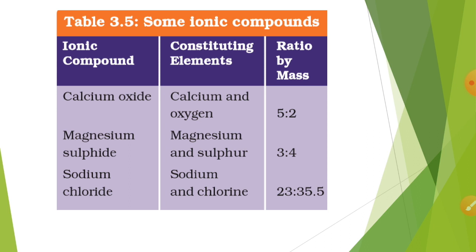Students, let me summarize this. Atoms, which are electrically neutral just because they have the same number of electrons and protons, can be found in two forms. First is molecule, second is ion. Molecules are electrically neutral, and ions are electrically charged, either cationic or anionic, having positive charge or negative charge. Now molecules, which are electrically neutral, can be molecules of elements or molecules of compounds. If I am saying H2, that is a molecule of an element. If I am saying H2O, that is a molecule of a compound.